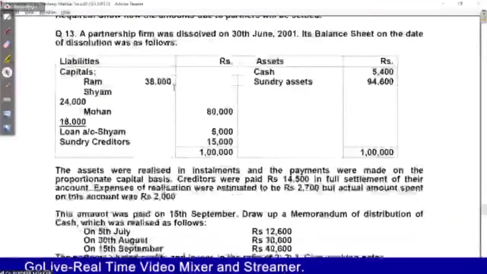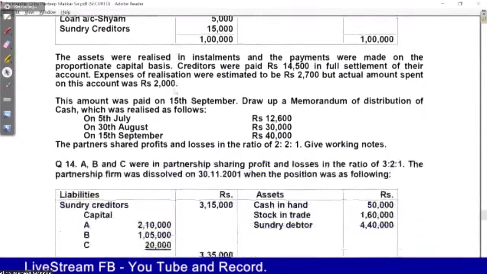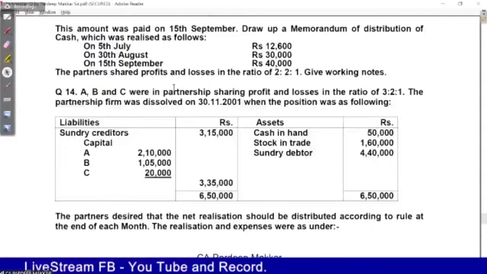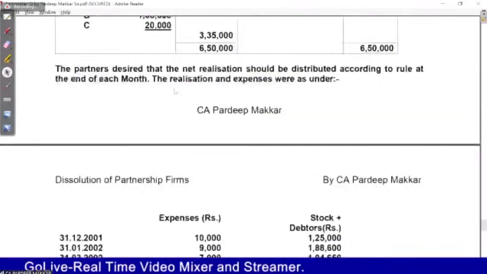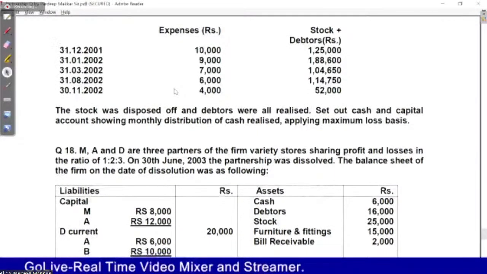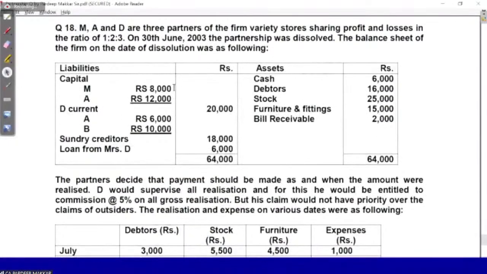Question number 13 is there. 13, then 15, then 14. Then one more question is there, question number 18. This is 14th, second part, remaining part, and then question number 18th is there. Question number 18th.